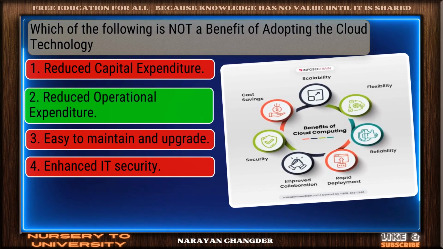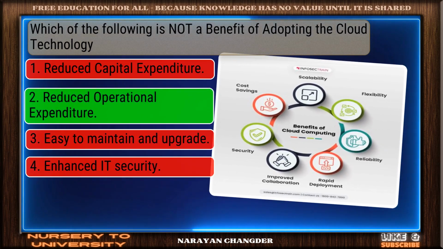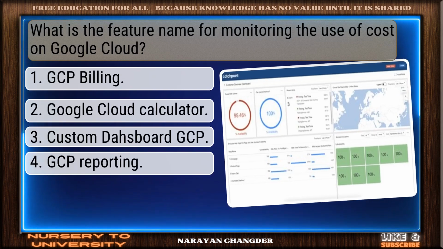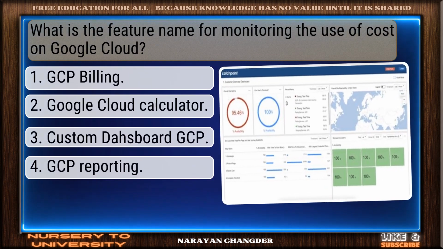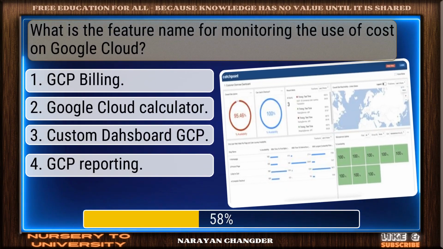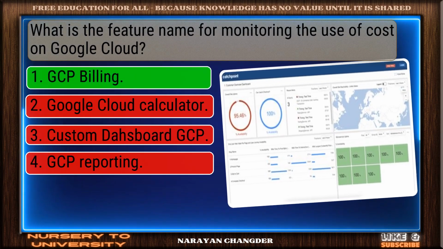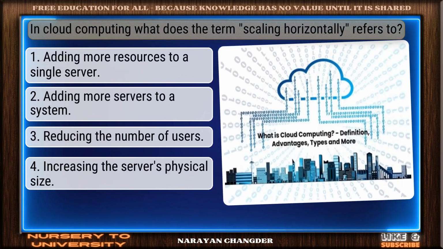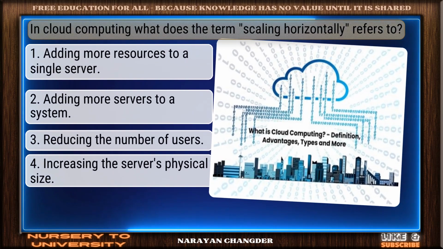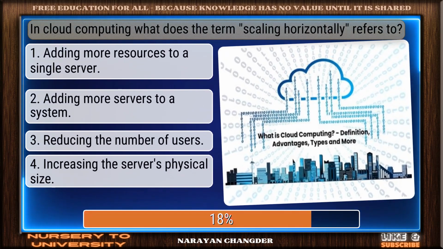Solid response. Reduced operational expenditure is a valid choice. Question number 40. What is the feature name for monitoring the use of cost on Google Cloud? Bravo, GCP Billing is the answer. Question number 41. In cloud computing, what does the term scaling horizontally refer to?